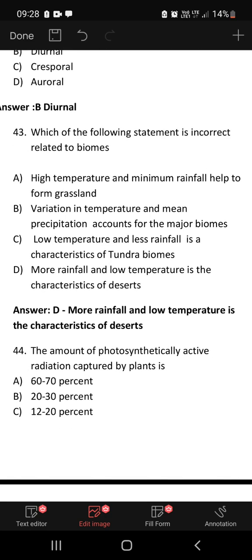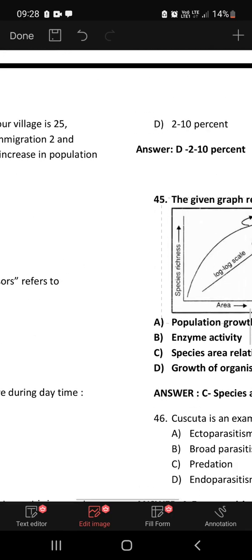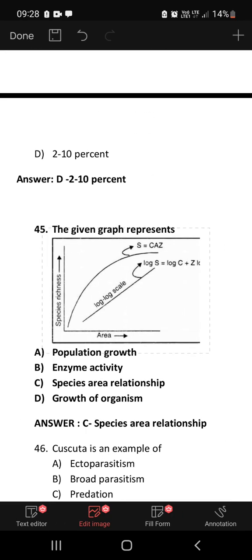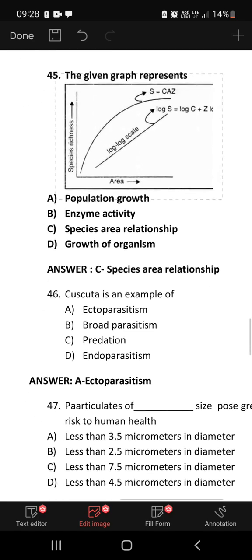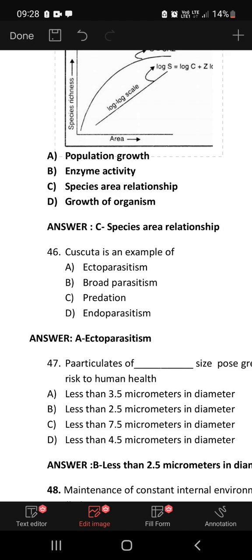The amount of photosynthetically active radiation captured by plants is 60 to 70%, 20 to 30%, 10 to 20%, 2 to 10%. 2 to 10% is the right answer. The given graph represents population growth, enzyme activity, species area relationship, growth of an organism. So it represents species area relationship. Cuscuta is an example of ectoparasitism because it is found on the outer part of the host plant.